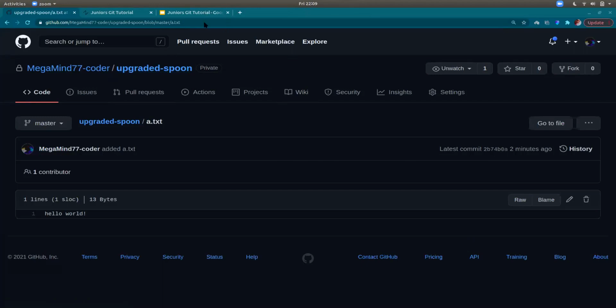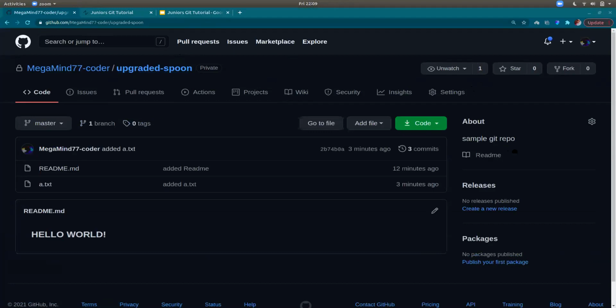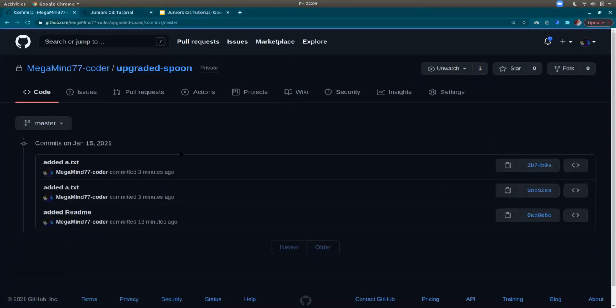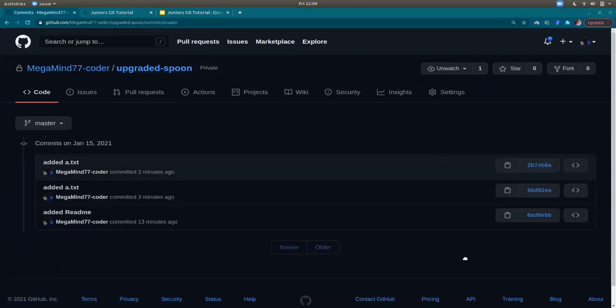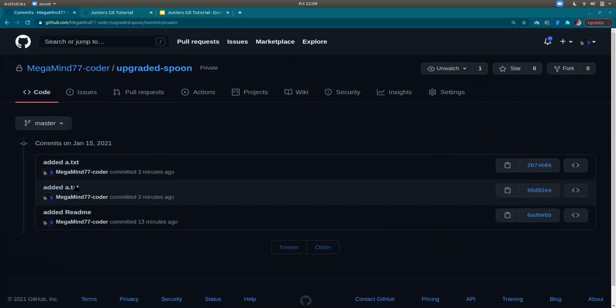Yes, you can also use git log. Let me show the commits. So on the GUI, you can just simply view the commits here. 3 commits. Okay, so why is it saying 3 commits till now? I staged the file before making changes onto it, but still I pushed the commit, right?